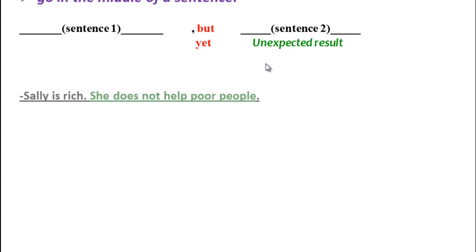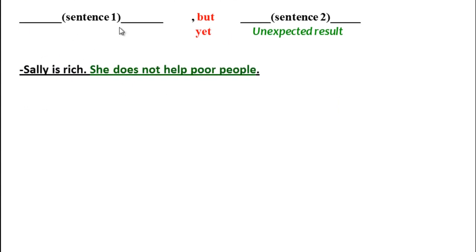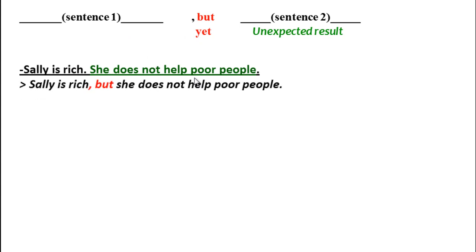Let us see some examples. Sally is rich. She doesn't help poor people. So this clause in green color is the unexpected result or the contradictory clause. So this must go after but and yet. Sally is rich, comma, but, plus the unexpected result or the contradictory clause. But she doesn't help poor people. We cannot start by this clause. We cannot say Sally doesn't help poor people, but she is rich.